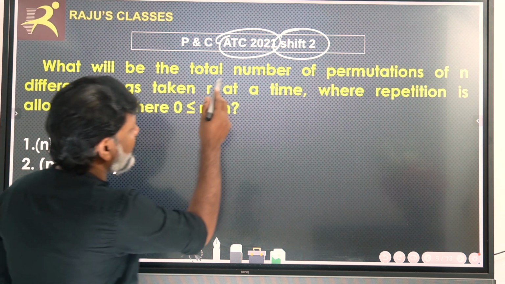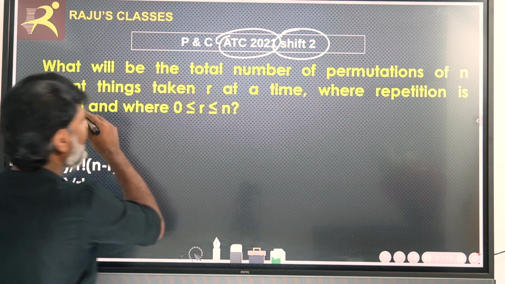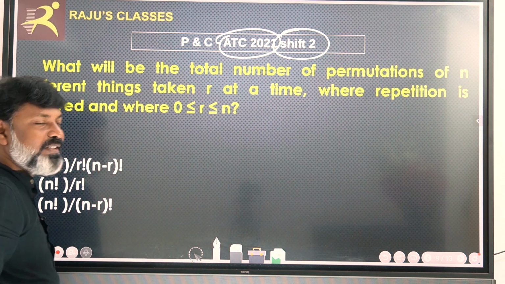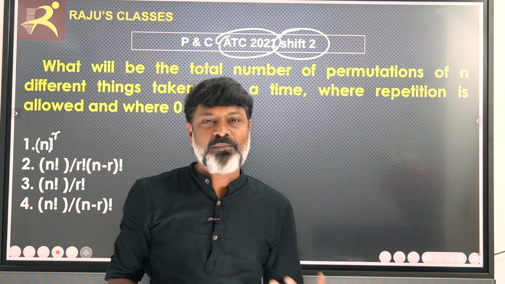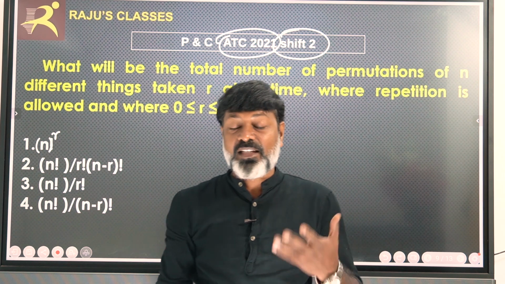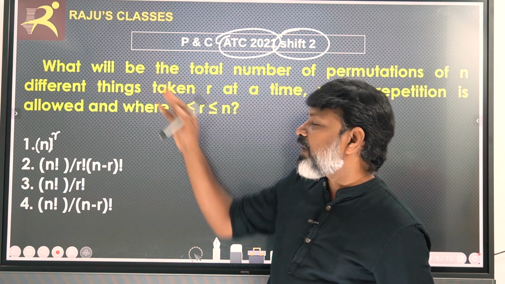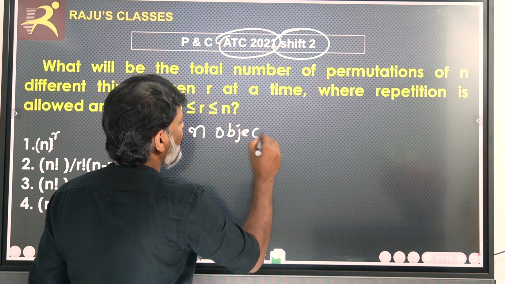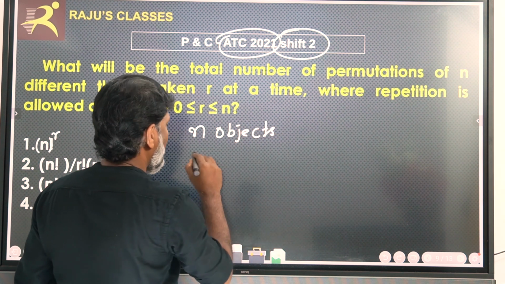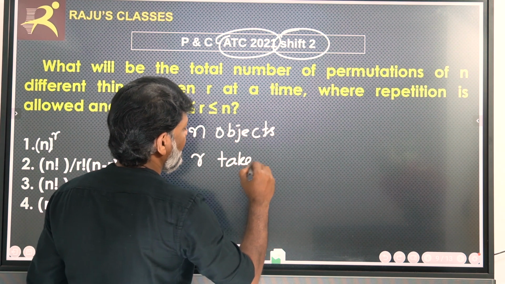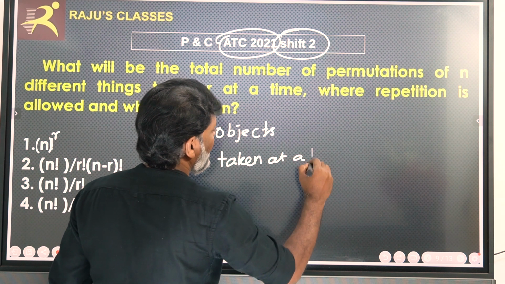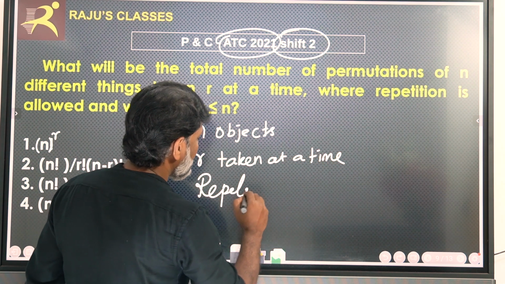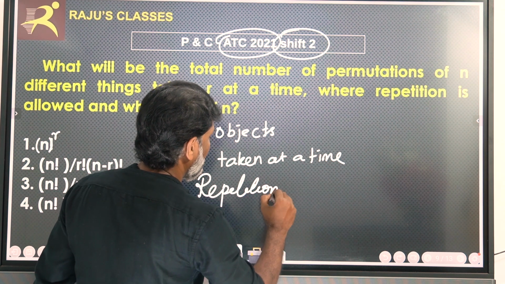What will be the total number of permutations of n different things taken r at a time where repetition is allowed? That is a straight formula, based on theorem 3, or theorem 2, I guess. Now, there are n objects taken r at a time, and repetition is allowed.